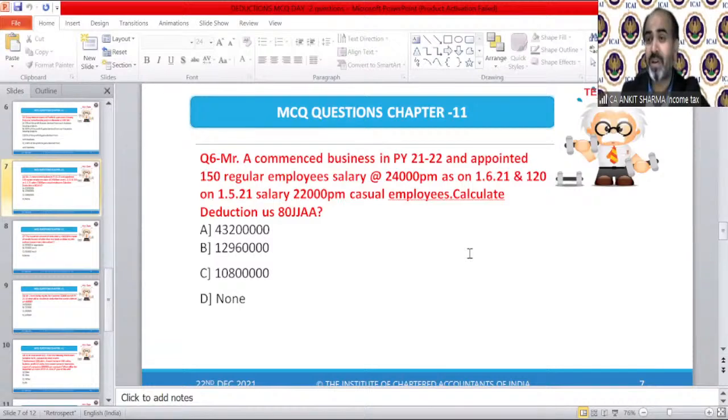You are not in foundation, you are in final. You have to be quick. Priya has given answer B.